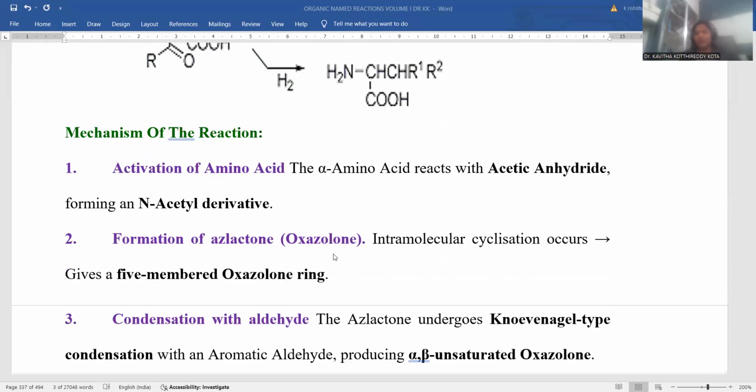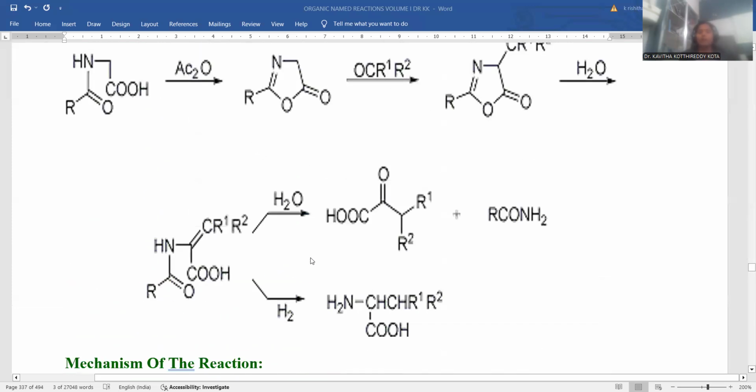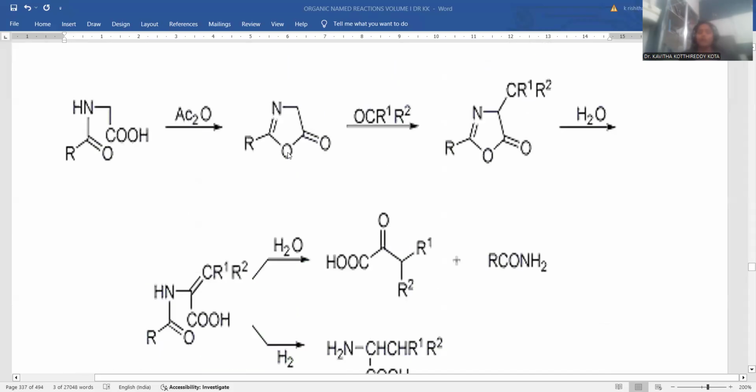This is the requisite focus of this reaction. Oxazolone: oxazolone means what? Oxa, aza, lone. This is the azlactone synthesis where you have oxygen and nitrogen together in the ring system, and the ketone located upon the ring system. Up to this point only the azlactone synthesis is finished.